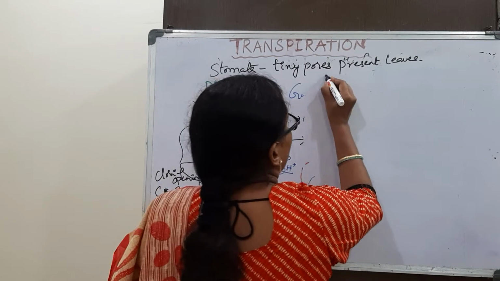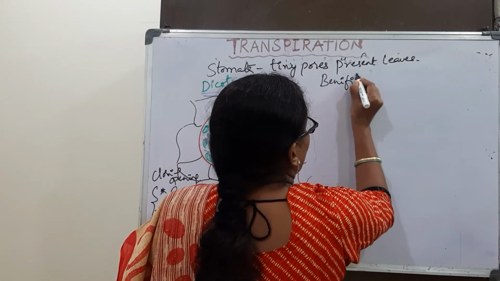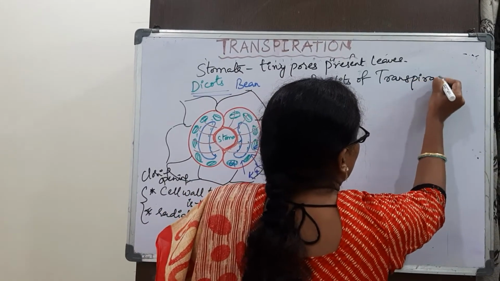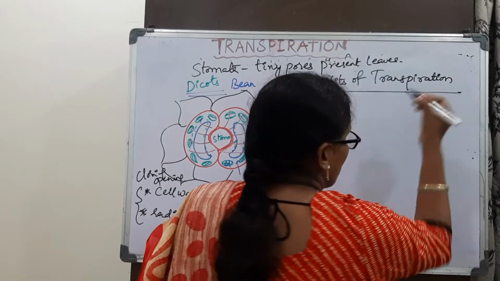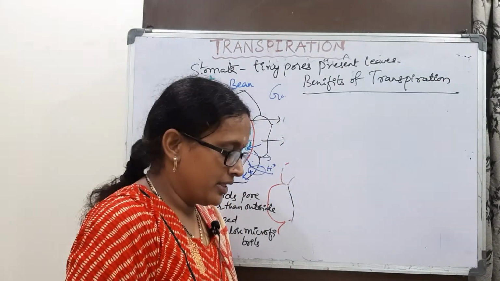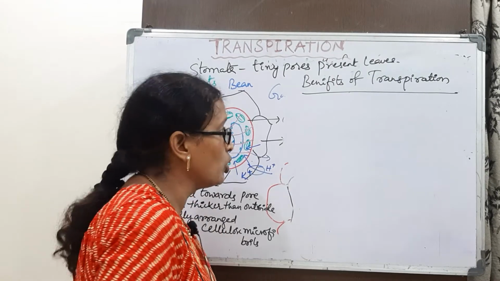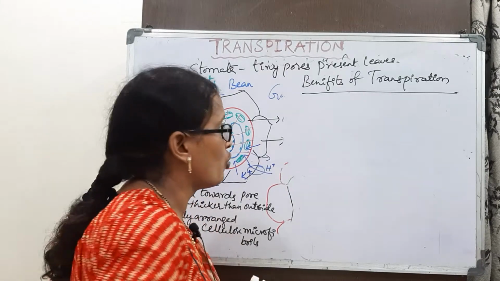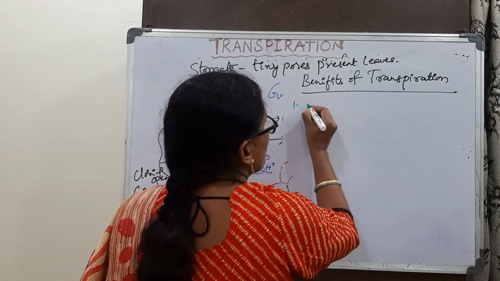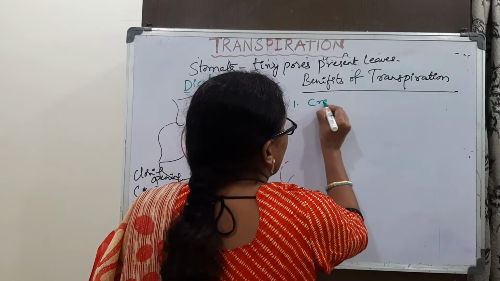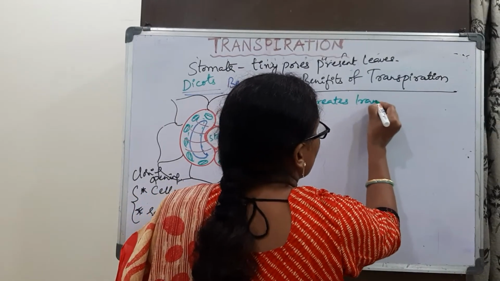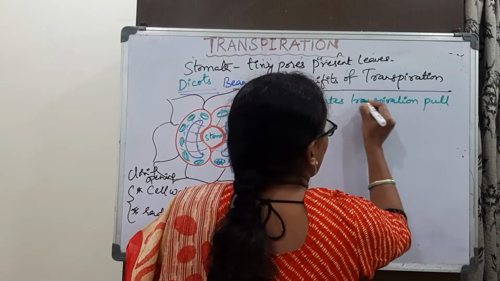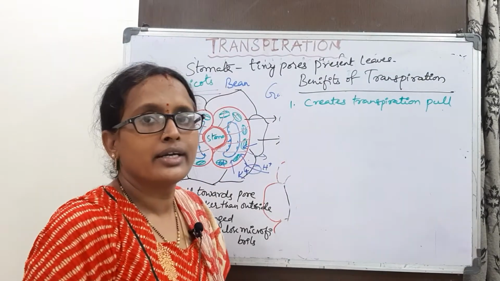The first and most important one is that it creates the transpiration pull, which helps in the absorption of ions and water.